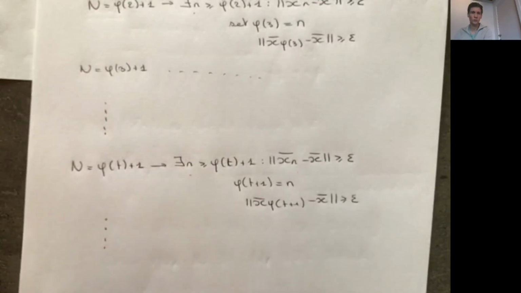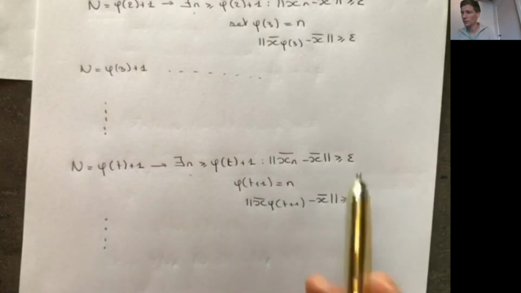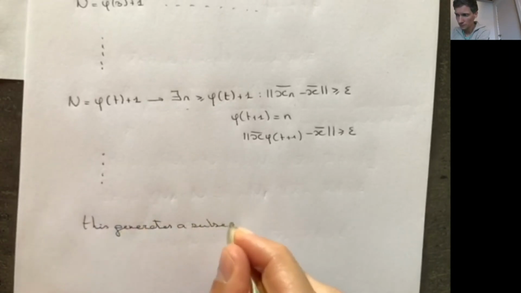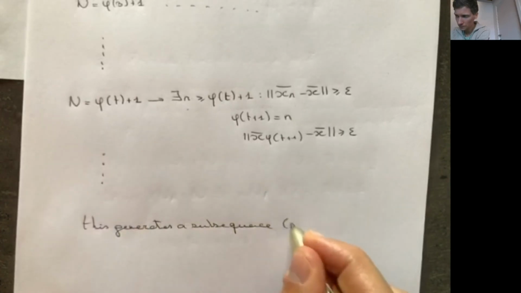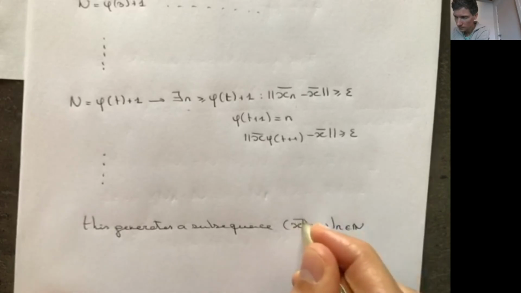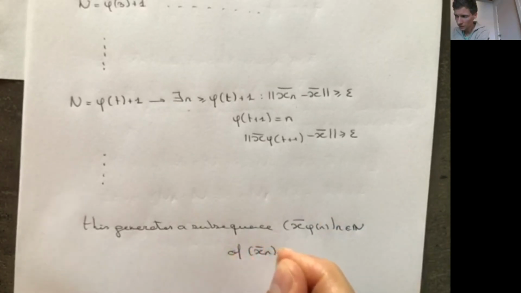And I can continue doing this forever, because the sequence never ends. So I can always find something that's further away that's greater or equal to epsilon, and so on and so on. So if I do this, then this procedure generates a subsequence. This is a subsequence of x_n.